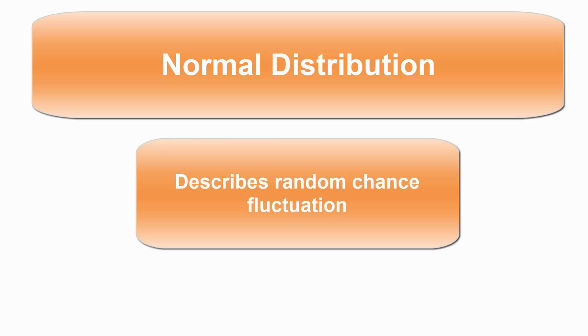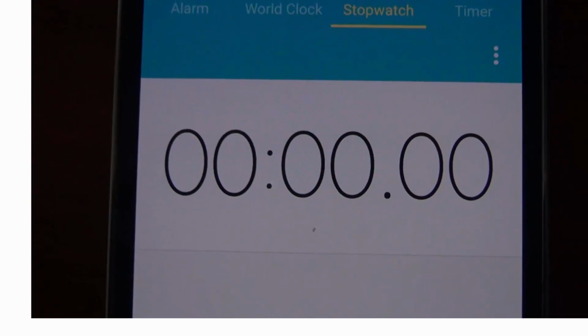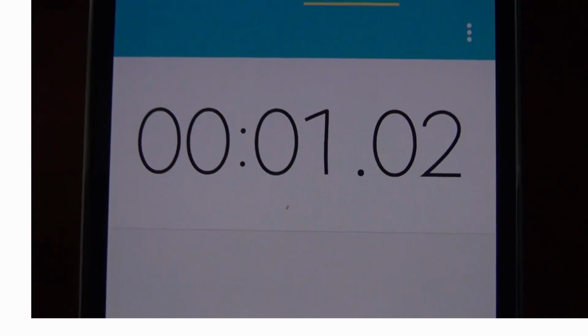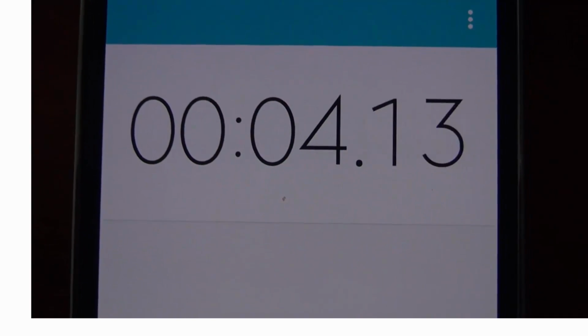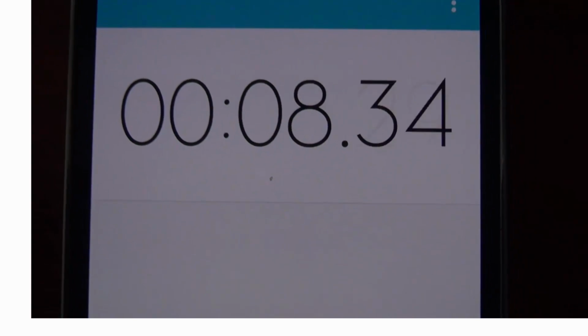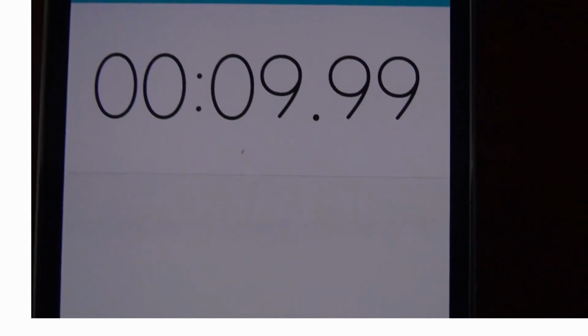A normal distribution is the essence of random chance fluctuation. Suppose I've been practicing for weeks to estimate in my mind a 10-second interval. I use my smartphone, pressing start on the stopwatch app. Then, without looking, I attempt to estimate when 10 seconds has elapsed, and I hit the stop button when I think it's been exactly 10 seconds.